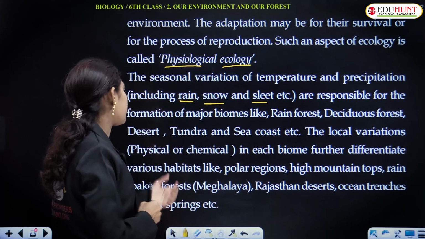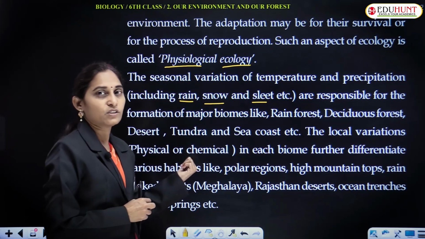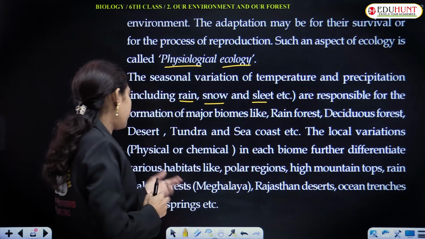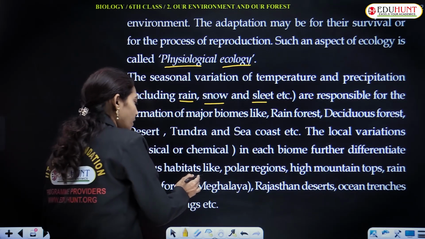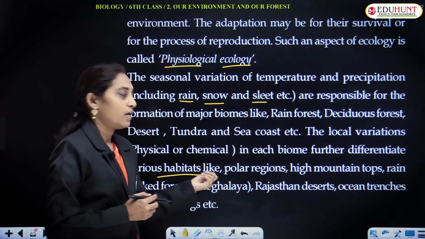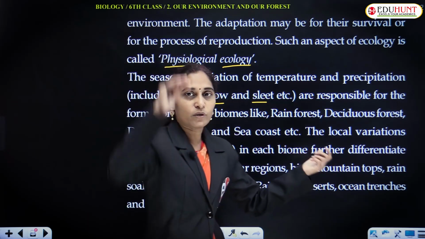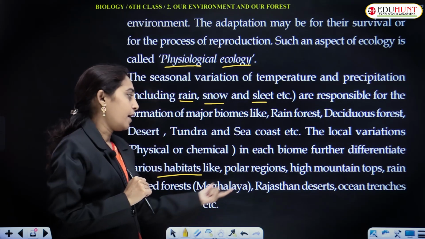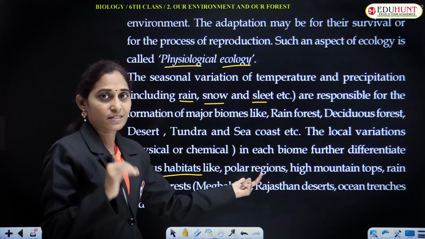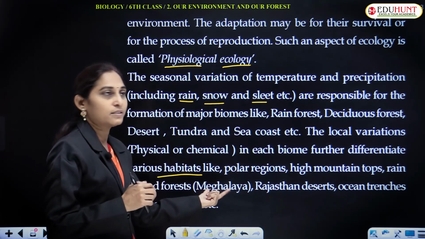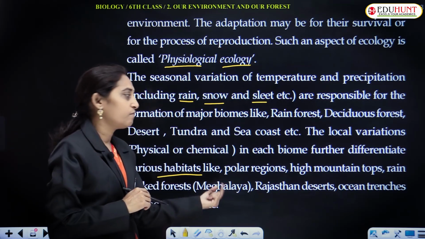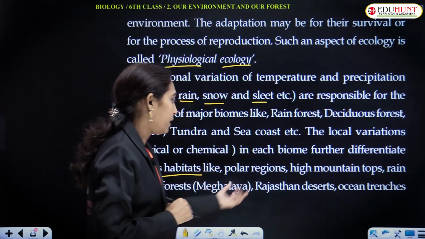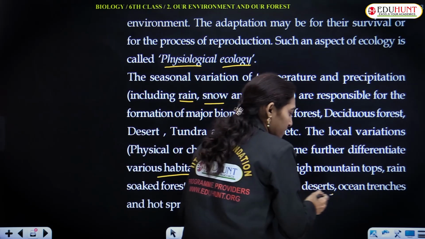The local variations, that is physical or chemical changes that occur in each biome, further differentiate various habitats, that is the place where the organisms live. Polar regions, high mountain tops, rain soaked forests like Meghalaya, and Rajasthan deserts. Deserts are very very dry. In the Meghalaya region, most of the time rainfall occurs, which represents the wet biome, and Rajasthan deserts are a dry biome.